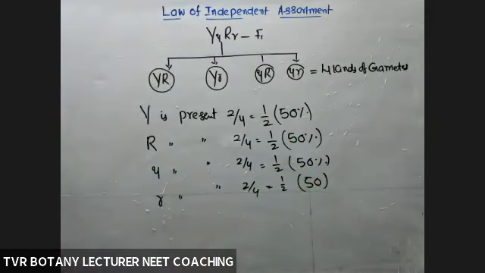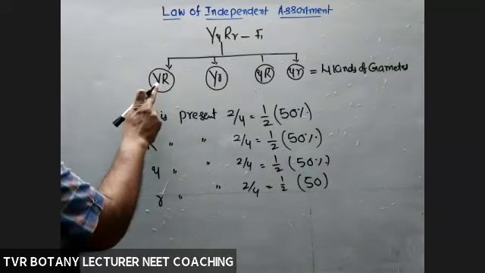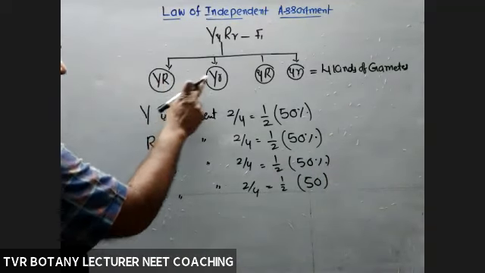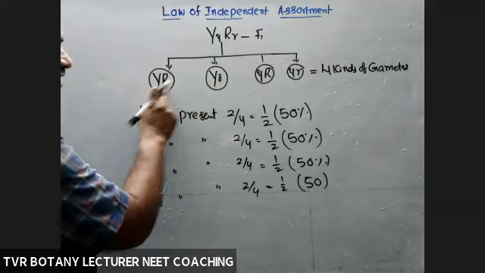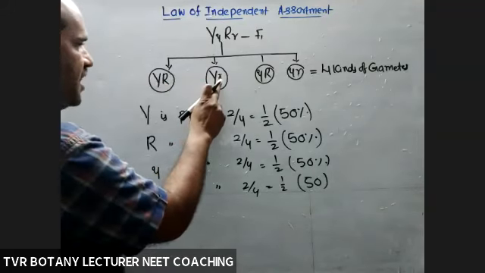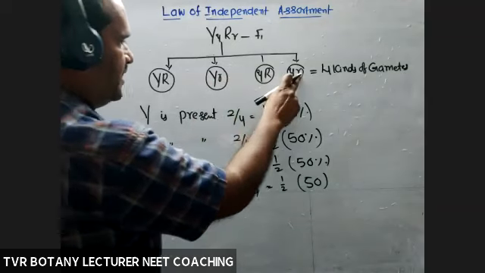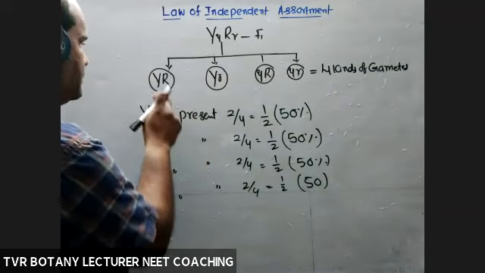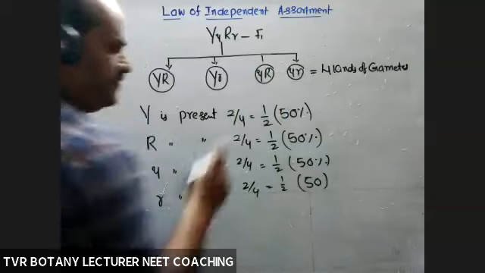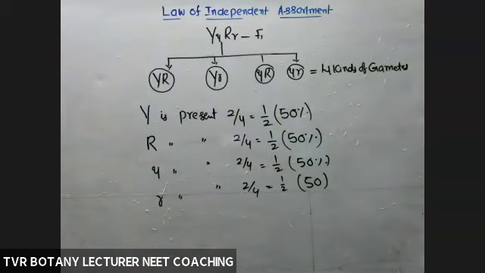So here we have to take 50% segregation. Capital Y is involved 2 times, 50%. Capital R, 50%. Small r, 50%. Small y, 50%. So the segregation of individual alleles is 50%, the independent assortment.